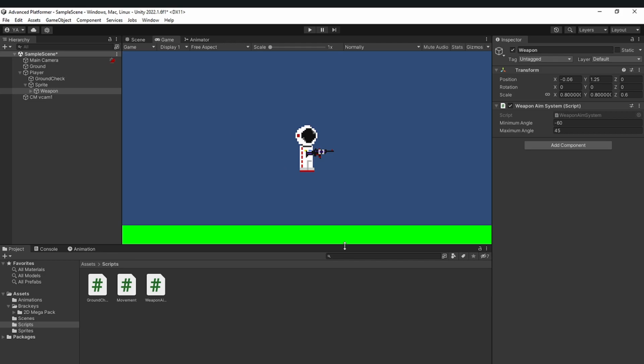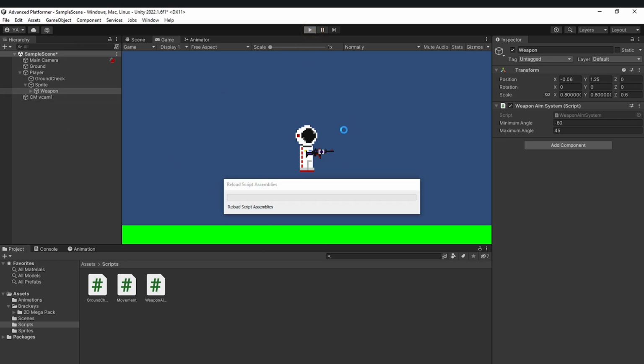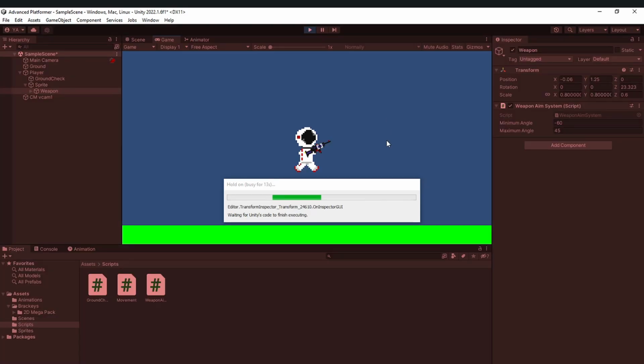This is another episode of the Advanced Platformer series, and today is going to be a short video. We are going to be fixing a problem we encountered in the previous video, where, if you remember, we made our gun face the mouse. However, there was a little bit of a problem. If I actually run this, you can see that my gun does face my mouse here.